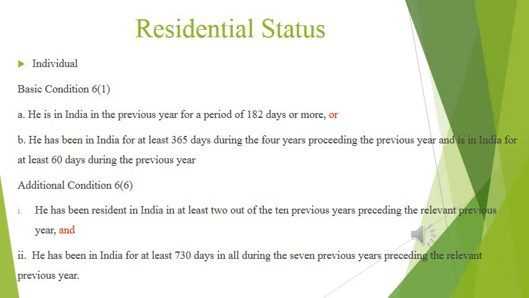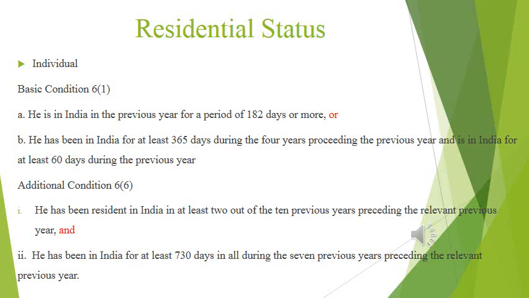Section 6 subsection 1 is called the basic condition, section 6 subsection 6 is called the additional condition. To determine the residential status of an individual, we have two conditions. First one basic condition and another one additional condition. Please listen while we are reading these sentences.